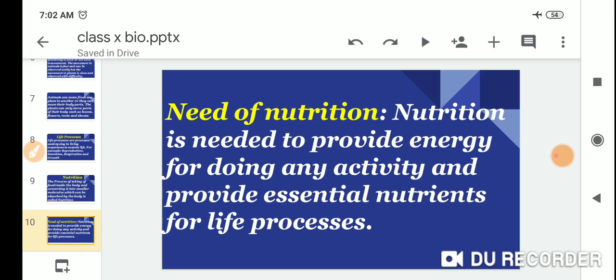Need of nutrition. Nutrition is needed to provide energy for doing any activity and to provide nutrients for life processes.